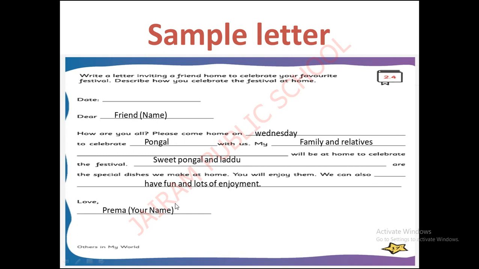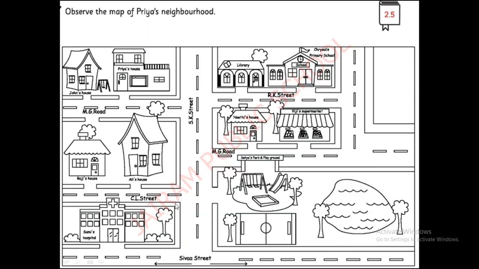Okay, children. Good. Next, see, you have to observe the map of Priya's neighborhood. This is Priya's neighborhood. See here, where is Priya's house? This is Priya's house. Who are the neighbors of Priya? John, Raji, Ali, Niti. They four are the neighbors, and these are the neighborhood places like library, school, supermarket, playpark, hospital.